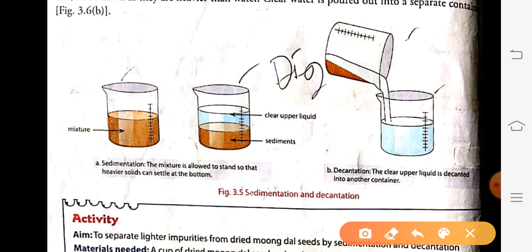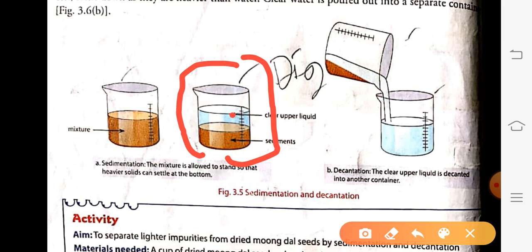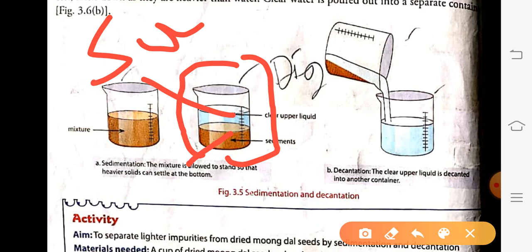The process in which the impurities are allowed to settle down is called sedimentation, and this clear upper liquid will be called the supernatant, and these impurities will be called the sediment.